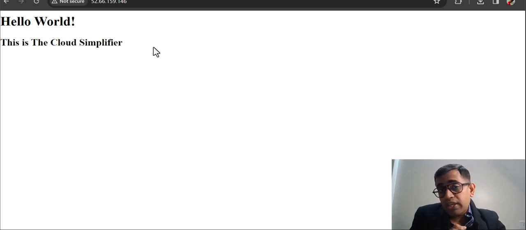But what if you want to keep the IP address the same? Then you'll have to create something called an EIP, or the Elastic IP, which is the option provided to you within the EC2.